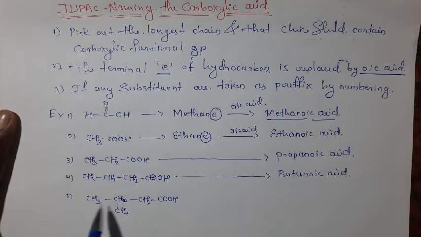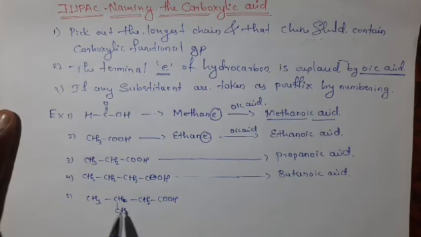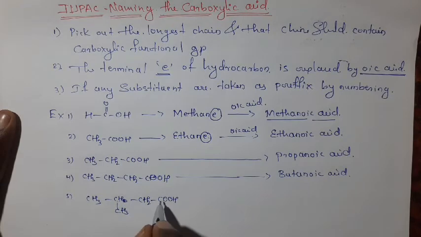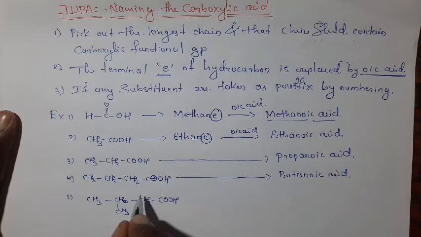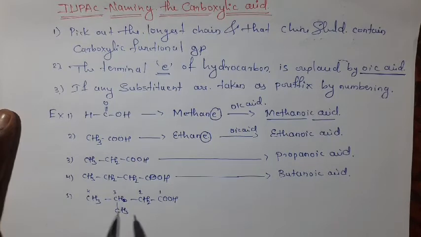To this longest chain, a methyl substituent is attached. At that time we have to start the numbering, and the numbering should start from the functional group. Here the carboxylic acid is the functional group, so the numbering starts from here: 1, 2, 3 and 4.